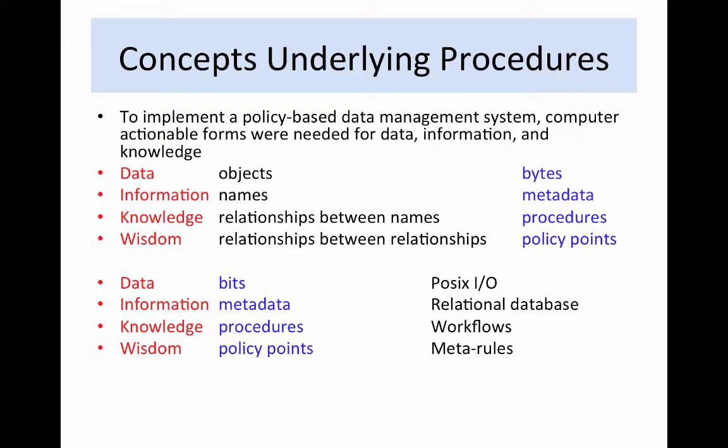In the iRODS data grid, computer actionable forms were developed to support the manipulation of data, information, knowledge, and wisdom. Data is any object that can be turned into bits, and it's stored as bytes. Information is any time a name is applied to an object, and it's stored as metadata. Knowledge is a relationship between named objects, stored as procedures. Wisdom is relationships between relationships and is applied at policy enforcement points. The manipulation of data, information, knowledge, and wisdom is done through well-defined computer operations.